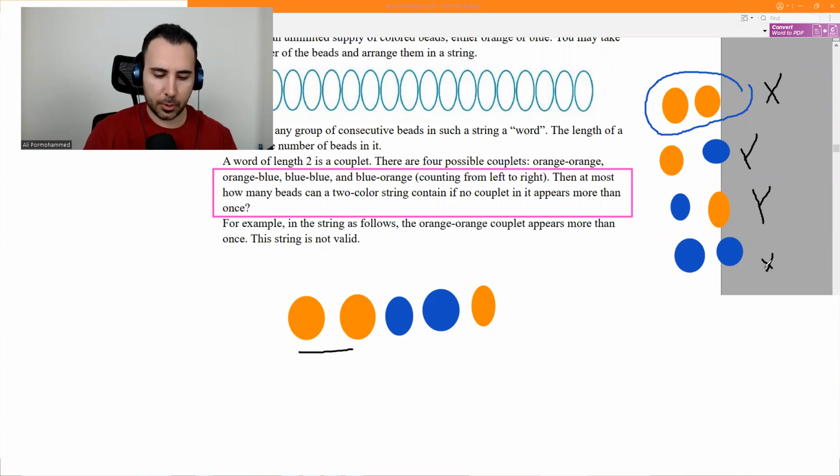I've also done this question before, let's check it. Yes. So for this question, the max will be 5. Okay.